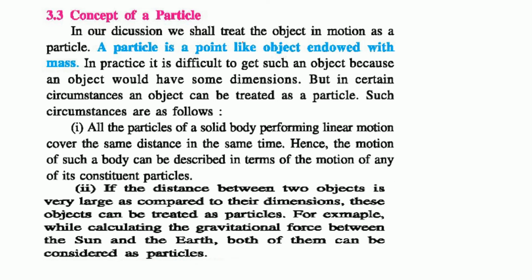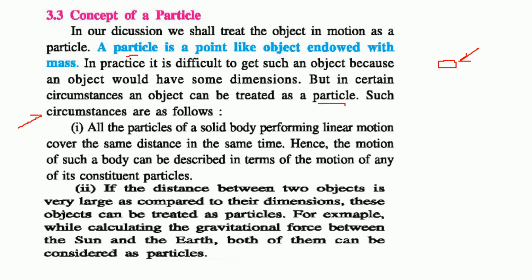What is the concept of a particle? Anything, we take a car as an object, or a bicycle as an object. So we will treat the object in motion as a particle. A particle is a point-like object which has certain mass. It is endowed with some mass, and it must have some dimension. But in certain scenarios or situations, an object can be treated as a particle.